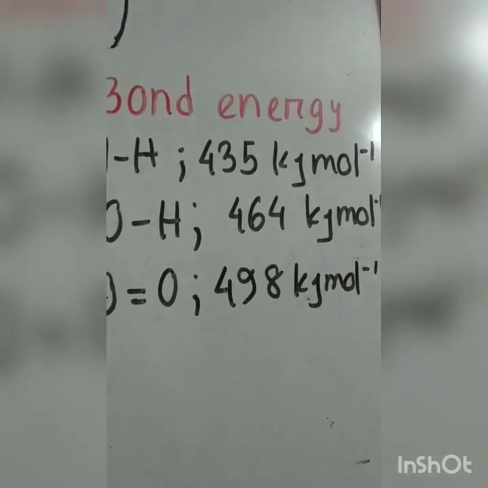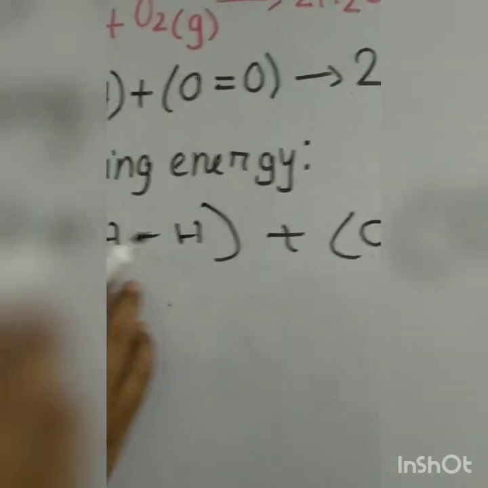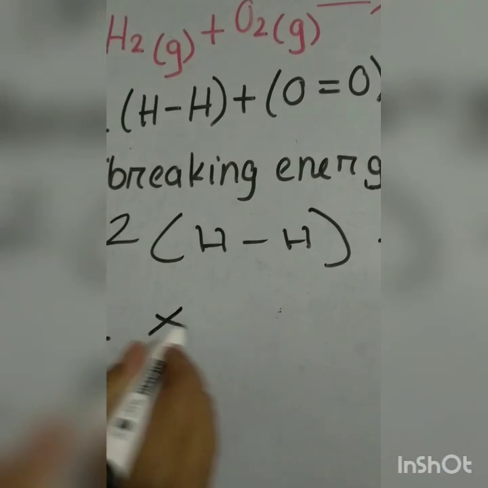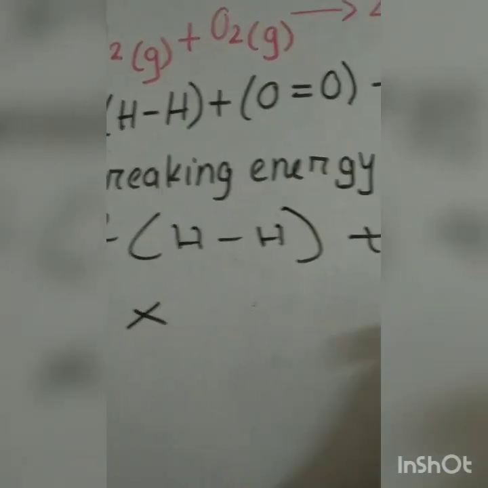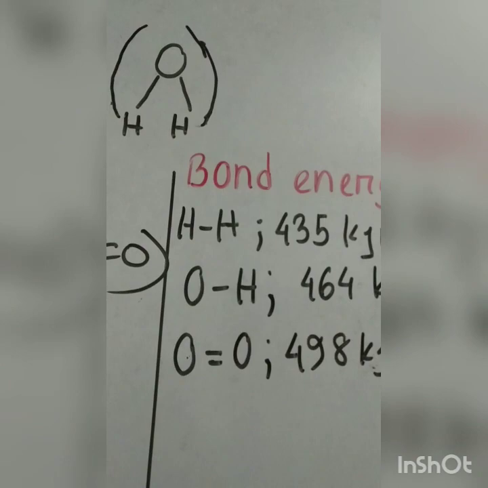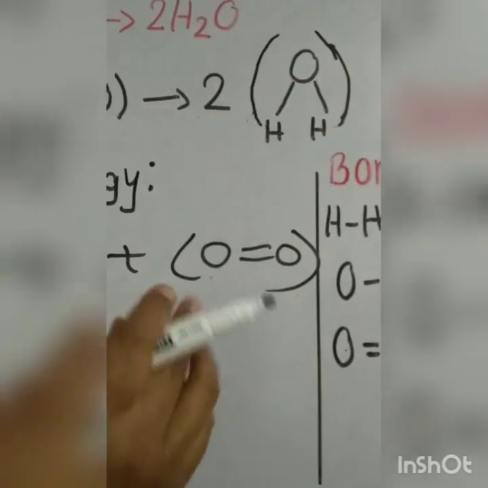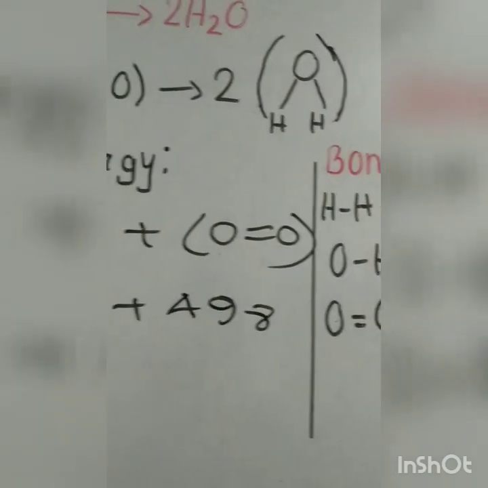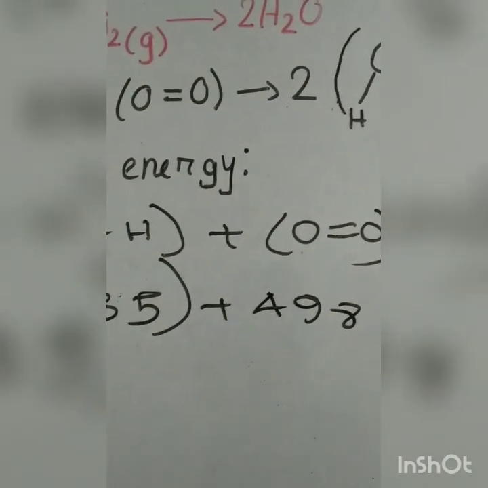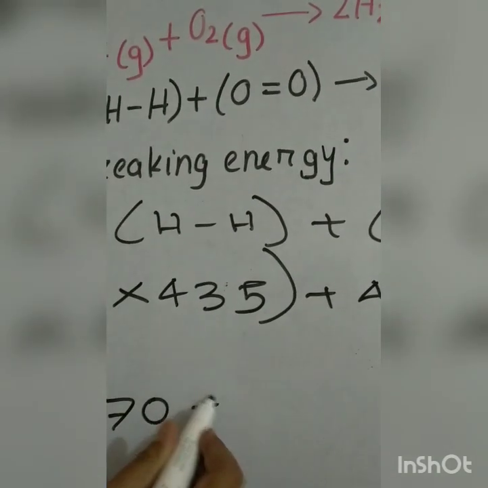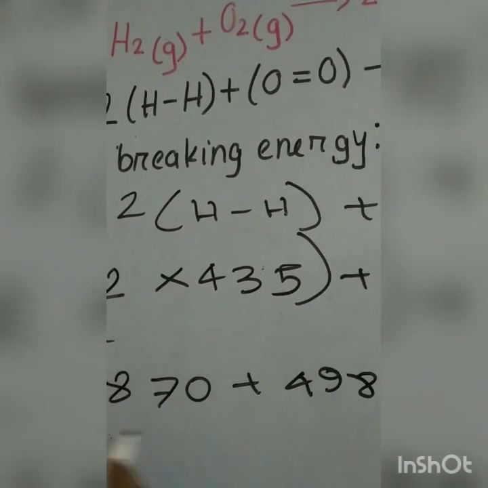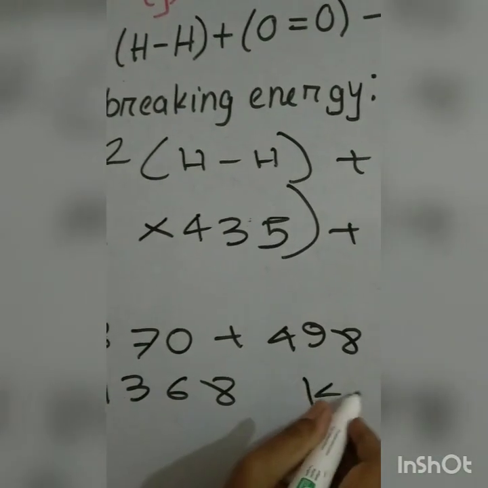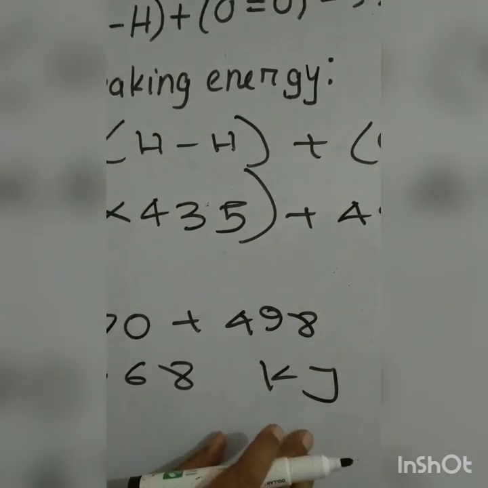Okay? So, 2 hydrogen bond hydrogen plus oxygen bond oxygen is equal to 2 into what? Hydrogen bond energy is what? 435, plus oxygen bond energy 498 kilojoule. So now 870 plus 498 is equal to what? 1368 kilojoule. This is bond breaking energy.